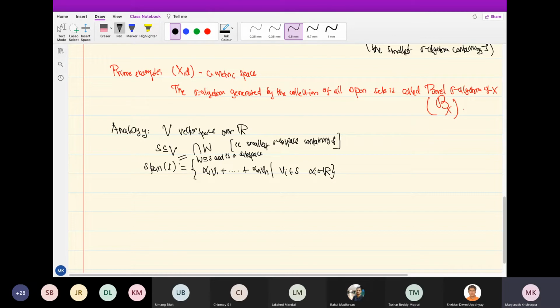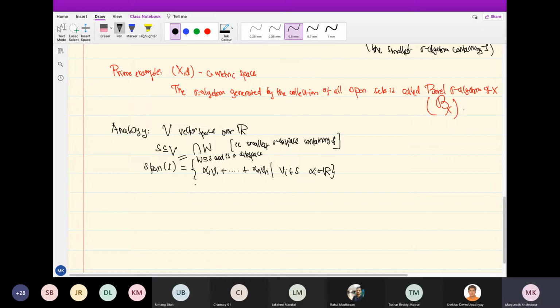First let's take that as the definition: span of S is the smallest subspace containing S, which makes sense. What do I mean by that? It means the intersection of all subspaces which contain S. What we need to check is that the intersection of subspaces is a subspace. That is again because a subspace is defined by closure properties. So an arbitrary intersection of subspaces is a subspace, which I call span S.